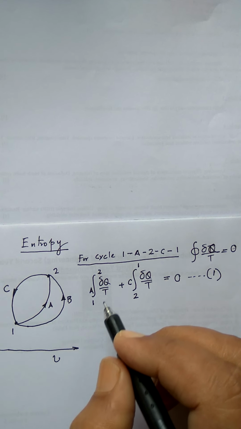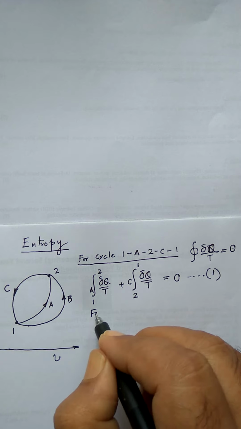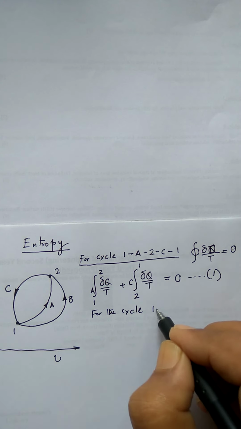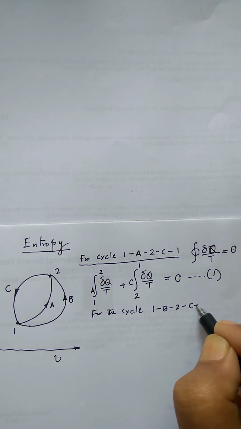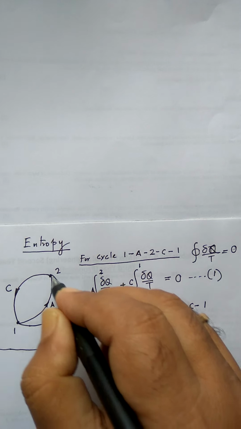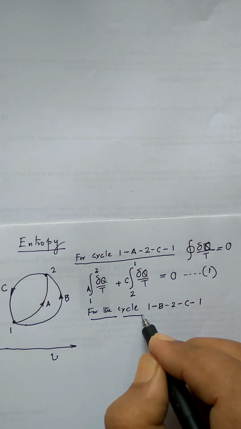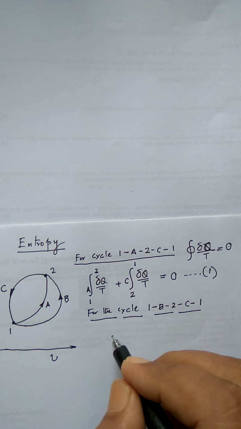Now I can have another cycle. Say for the cycle 1B2C1. This is the cycle. For this also the same thing will happen. That means cyclic integral of del q by t will be equal to 0, and I can write it in a broken manner.